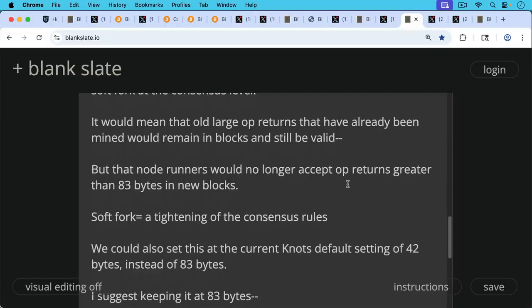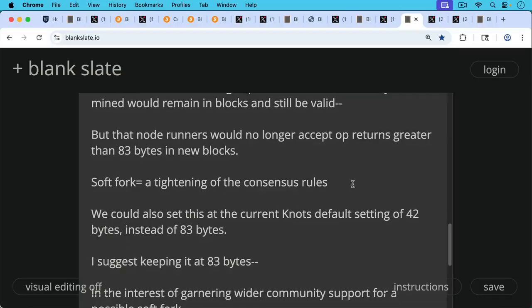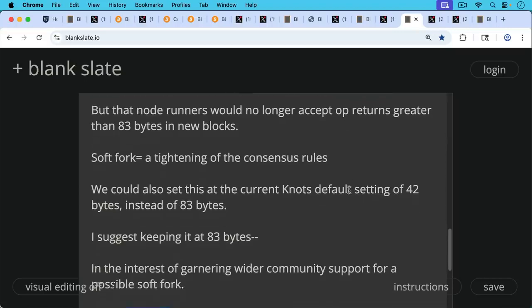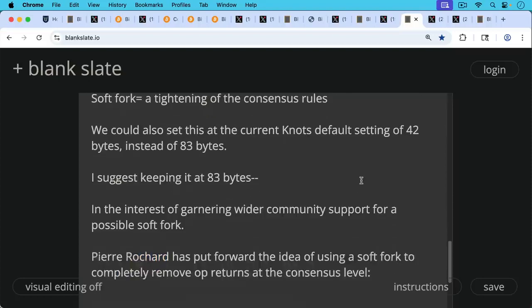And so this would definitely be a soft fork. This would not be a hard fork. It would be backwards compatible, etc. We could also set this at the current Knots default setting of 42 bytes instead of where Core has been for almost 10 years at 83 bytes. I would suggest, though, if we were to move forward with a soft fork like this, if there were consensus, I would suggest keeping it at 83 bytes, just in the interest of garnering wider community support for a possible soft fork.